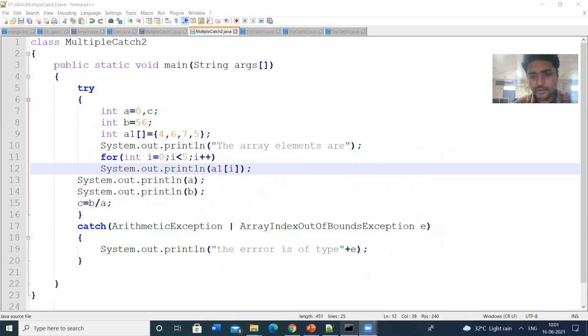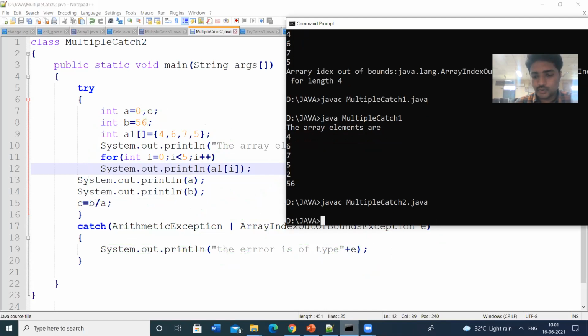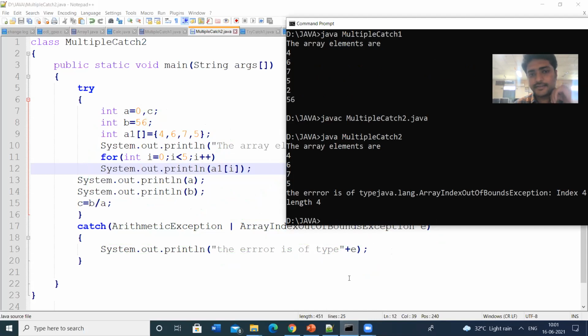So let us run this program, Multiple catch 2. We are printing the array elements, and while printing the array elements we get an array index out of bound exception.